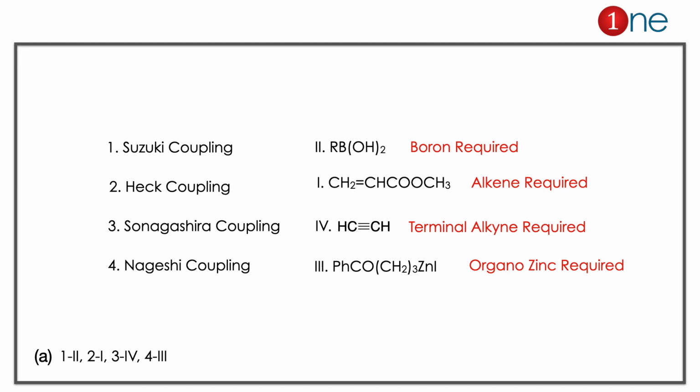Here 4 types of coupling. Let us realize what really happened in the reactions. In Suzuki coupling, you need a boron compound for carbon-carbon coupling. So definitely it's the second one, the organoboron compound. For Heck coupling, you need a double bond there. So you have to choose alkene with ester there. Then the Sonogashira coupling needs a terminal alkyne. So the answer will be the 4th one. Then the Negishi coupling needs an organozinc compound. So the answer is clearly A there. Here the concept you have to learn is the choice of the reagents during the coupling.